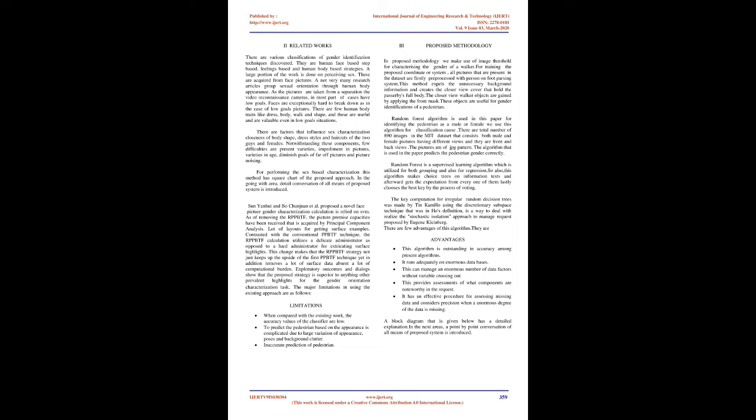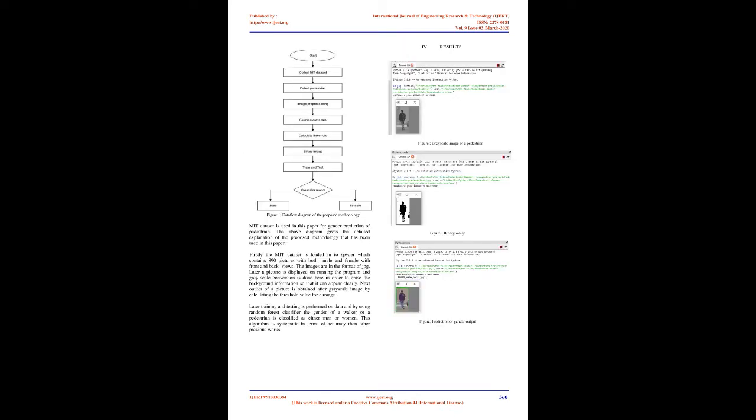There are factors that influence sex characterization: closeness of body shape, dress styles, and haircuts of the males and females. Notwithstanding these components, a few difficulties are present: variations, occlusion in pictures, variations in age, low resolution of far-off pictures, and image noise. For performing the sex-based characterization, this is the block diagram of the proposed approach. In the following section, a detailed discussion of all steps of the proposed system is introduced.